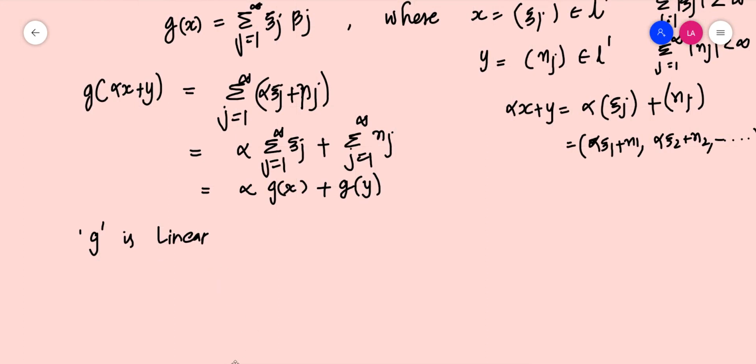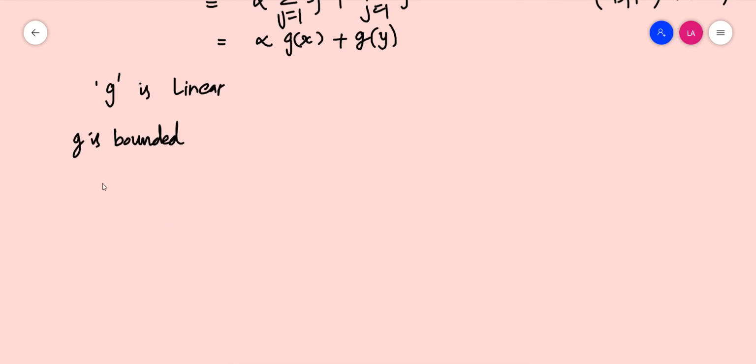Our objective was to prove that g is a bounded linear functional so that g belongs to L1 dash. So the next thing which we are going to prove is g is bounded. For that we take modulus of g of x.